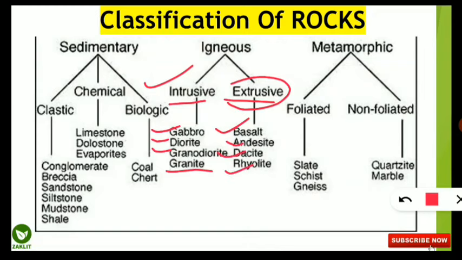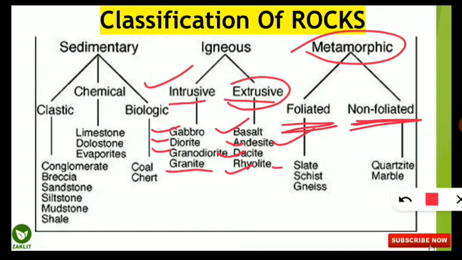Next is the important thing I would like to say, that is the metamorphic rocks are also subdivided into foliated and non-foliated category. So no need to go through these all deeply, just remember the name that foliated category includes slate, schist and gneiss, whereas non-foliated categories includes marble and quartzite. So this is very important also, very frequently asked question. Some of the examples will be asked. Let's move to the next frequently asked question.